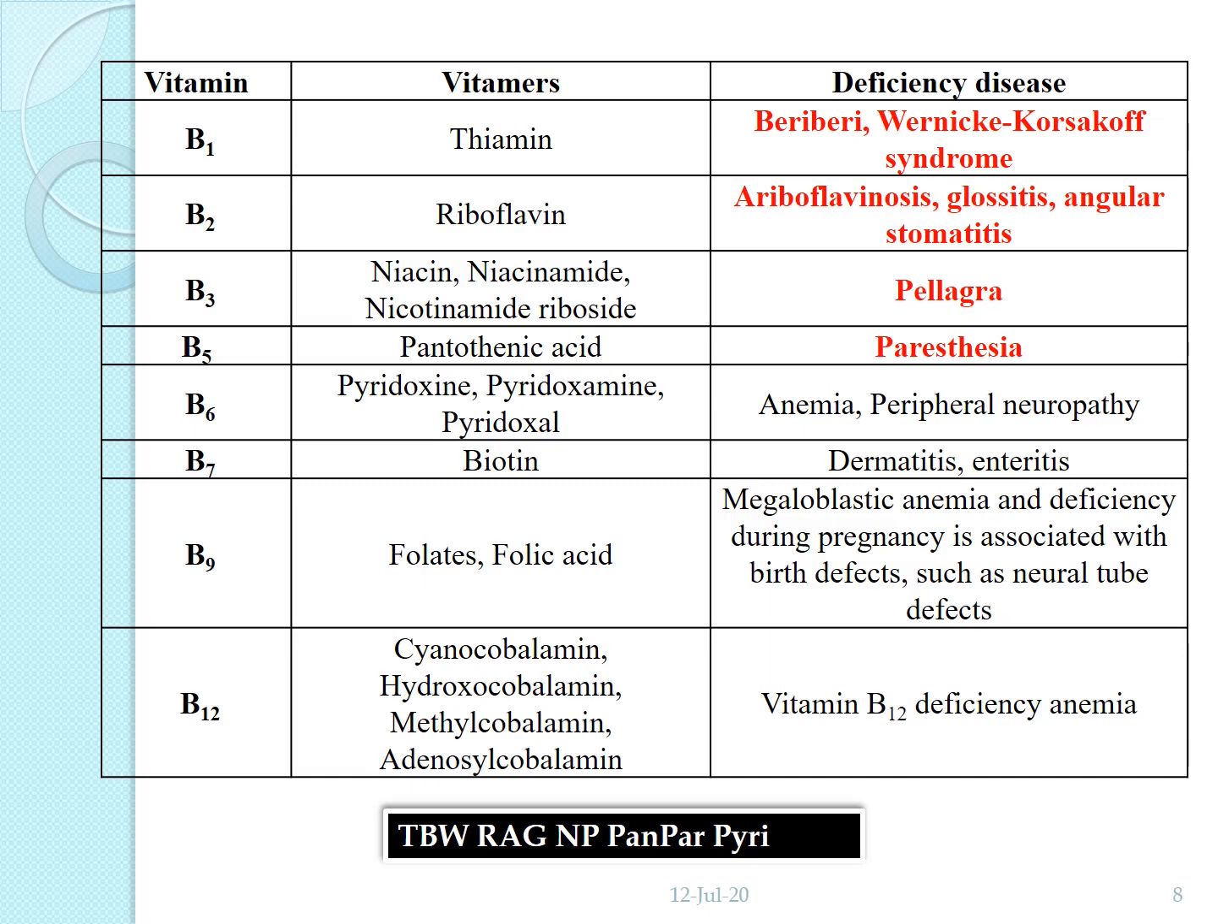Then vitamin B3, otherwise called niacin or nicotinamide riboside, and it causes pellagra. Pellagra is a disease caused by the lack of vitamin niacin, and symptoms include inflamed skin, diarrhea, dementia, and sores in the mouth.